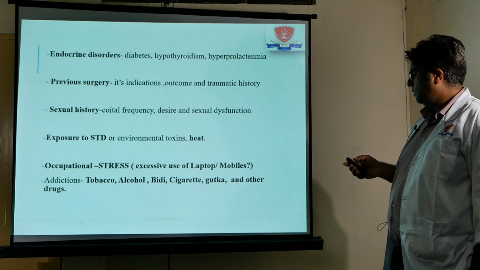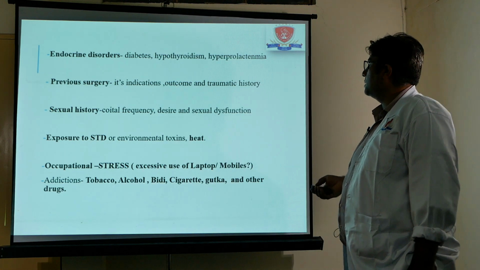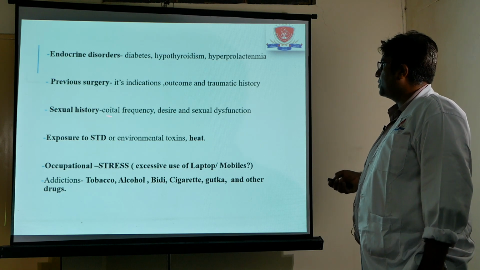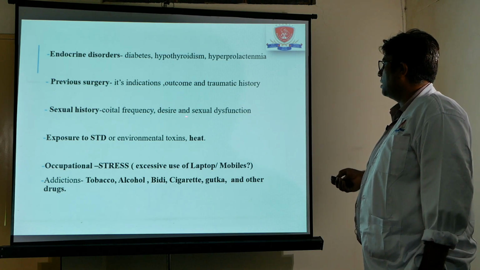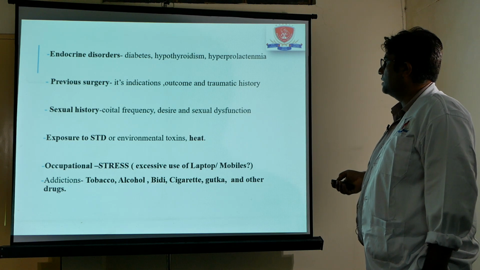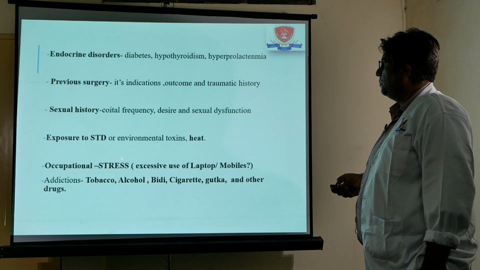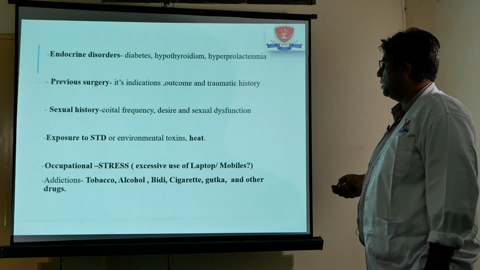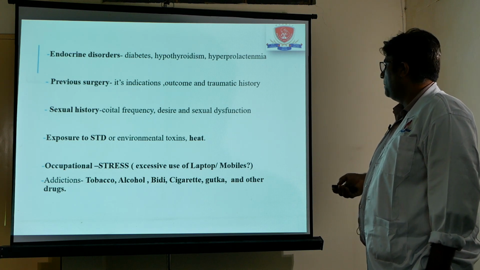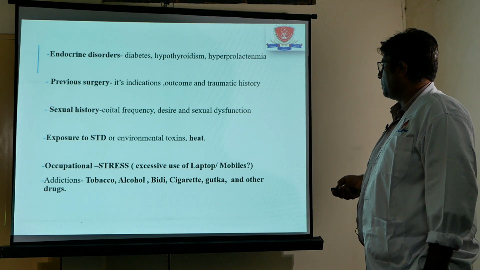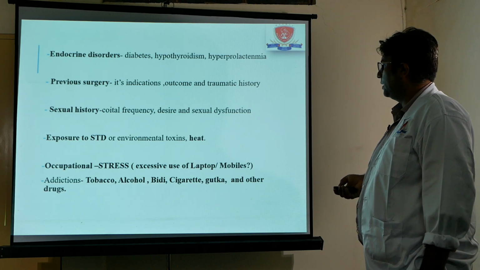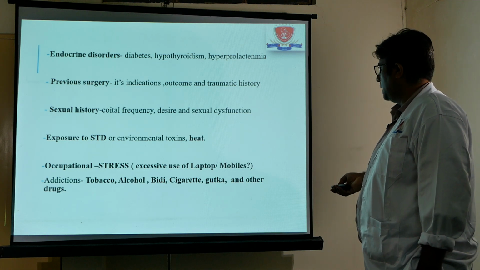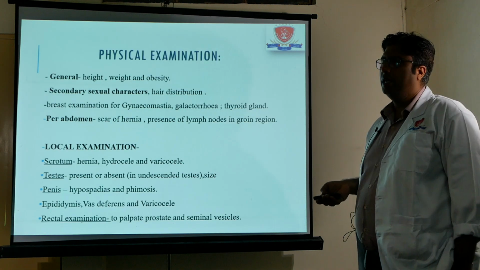Endocrine disorders, you have to see diabetes, hypothyroidism, hyperprolactinemia. You have to go into the details of sexual history: what is the coital frequency, whether desire is there or not, whether the satisfaction level is there or not. Occupational stress, nowadays in this era, is extremely important and is one of the leading causes of sexual problems as well as male subfertility.